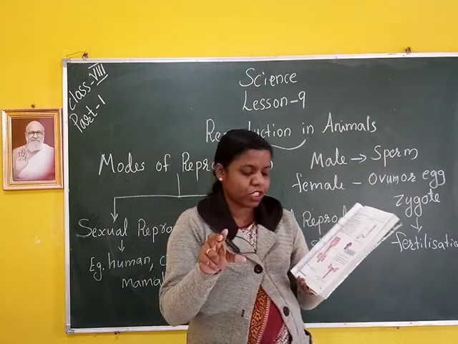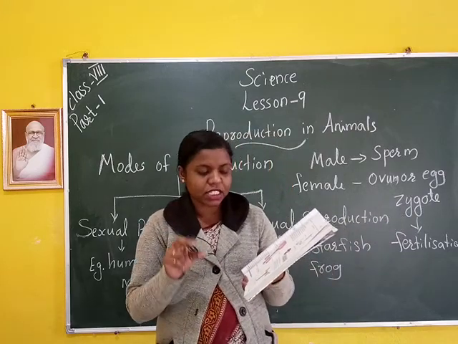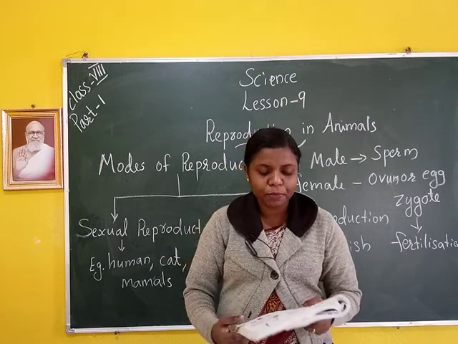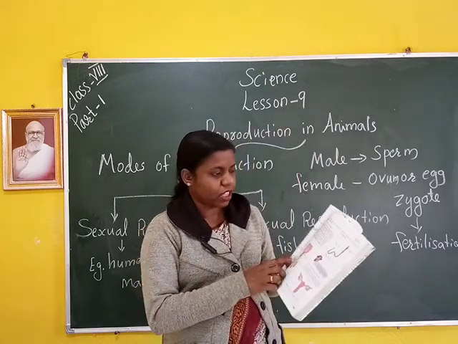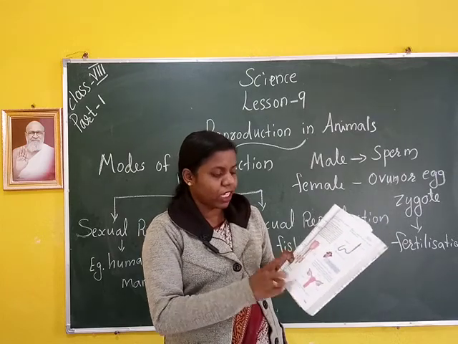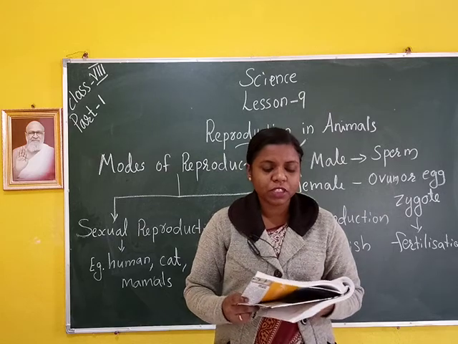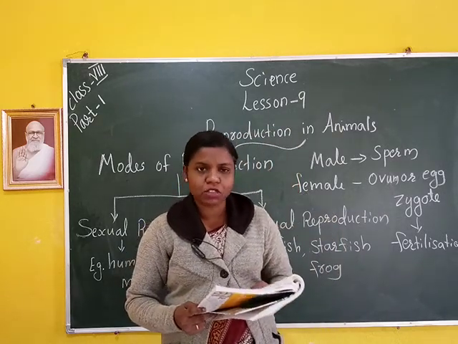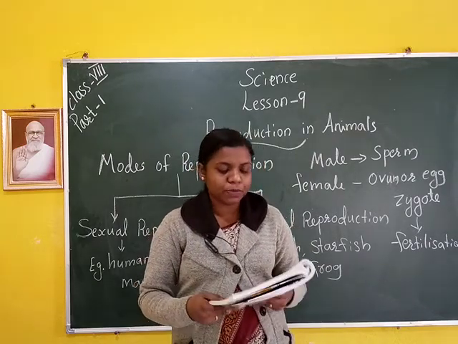There are three parts: testis, penis and sperm duct. The male reproductive organs include a pair of testes, that means two testes, singular testis, two sperm ducts and a penis. The testes produce the male gametes, called sperms.